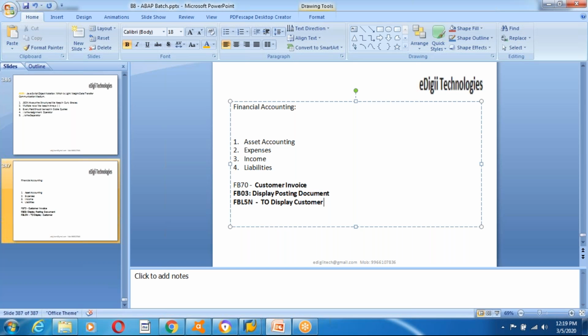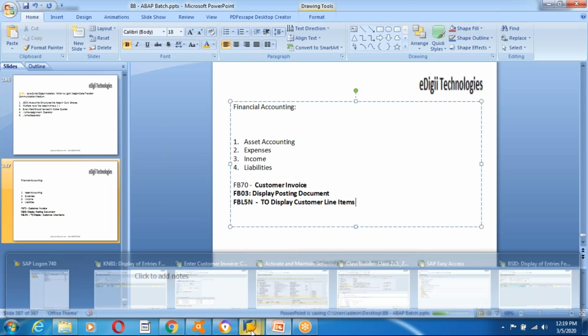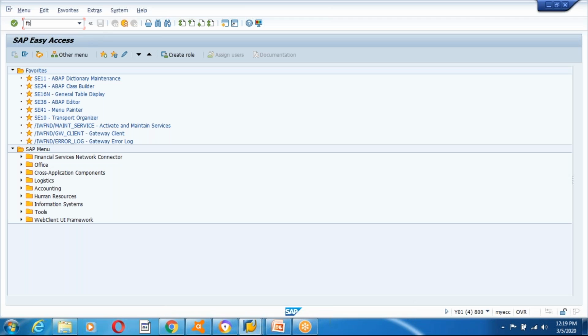See, now you understand, right? So I have a transaction, I can execute the transaction, I can get whatever I want to display customer line items. Okay, FBL5N is the transaction code. See, I go to FBL5N. So for each and every application, SAP has given standard applications. This is the standard application for the customer open and cleared items, everything.